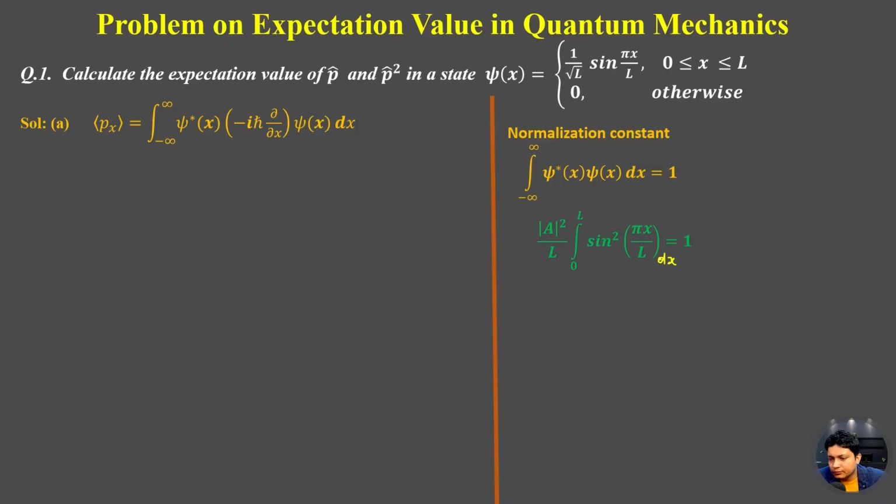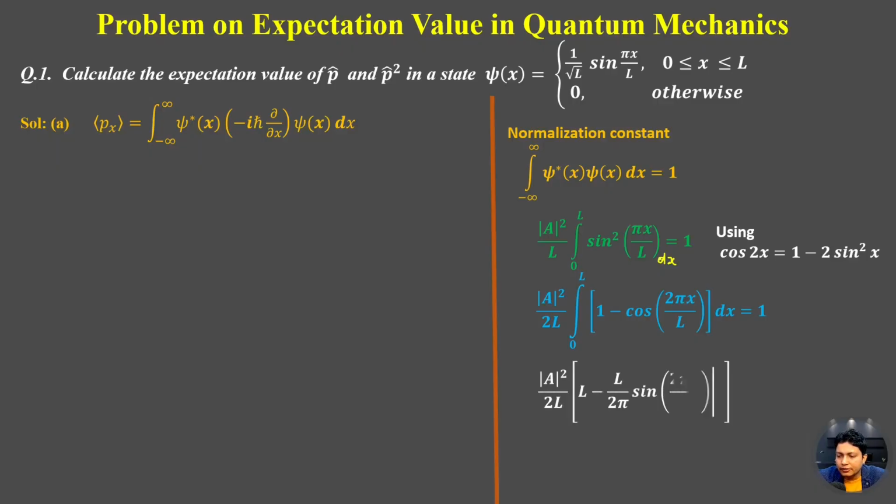If we use the cos 2 theta formula, cos 2 theta equal to 1 minus 2 sine square theta, and put this value in the integral, this will be mod of A square by 2L, integrating over 0 to L of 1 minus cos 2 pi x by L dx equal to 1. Now this will be mod of A square upon 2L times L minus L upon 2 pi sine 2 pi x by L, and the limit will be 0 to L. If we put the upper limit, this will be sine 2 pi, and if we put the lower limit, this will be sine 0.